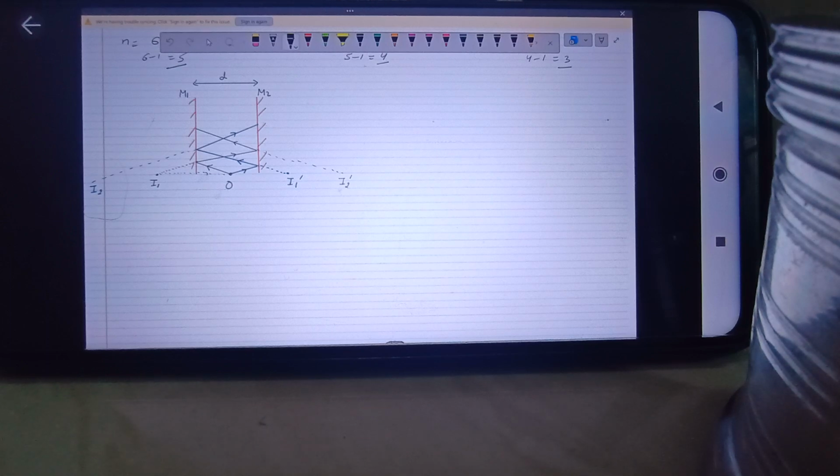Is it clear? I'm again repeating. The question can be: tell the distance of the second and third image formed in M2 from the object, or formed in M1 from the object, or the distance of image 2 from mirror M1, or the distance between the first image formed in M1 and the third image formed in M2. So different varieties of questions can be asked. The distance between consecutive images will not always be D; it will be different, depending on the case. Let's discuss it now.